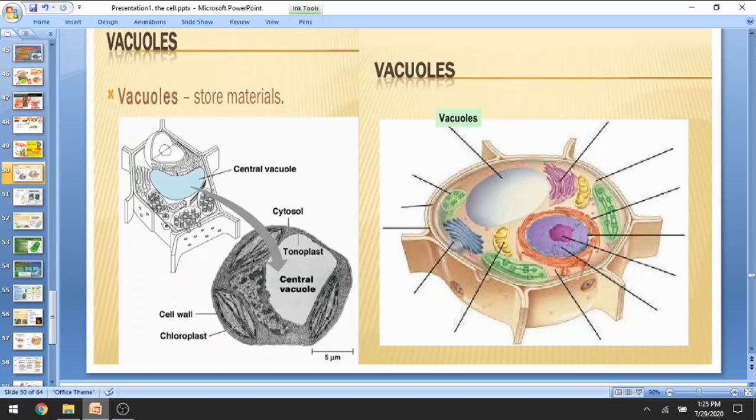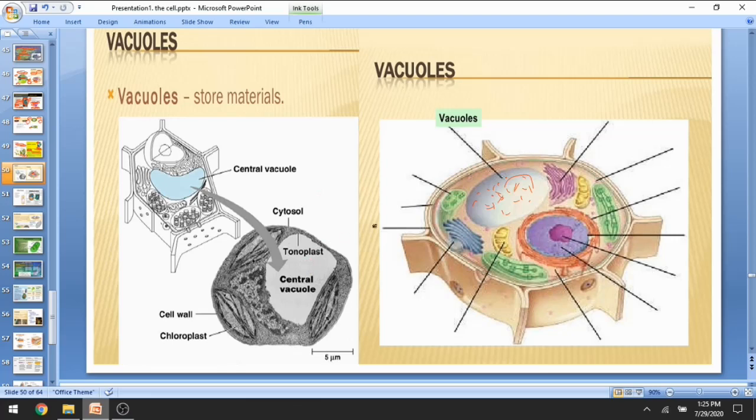So vacuoles are basically stored materials also. Vacuoles are stored material. They are air sac like, large in plant cells and smaller in animal cells. So in plant cells they accumulate nutrients, the food created by plant cells by the process of photosynthesis. They all get stored in vacuoles, and upon their requirement they can be used by the cell. From these vacuoles they can take.